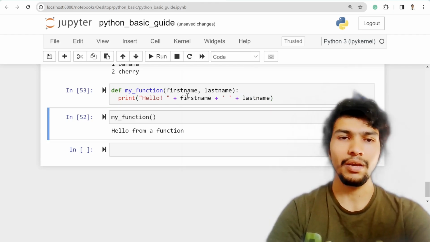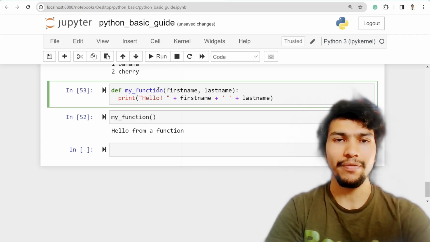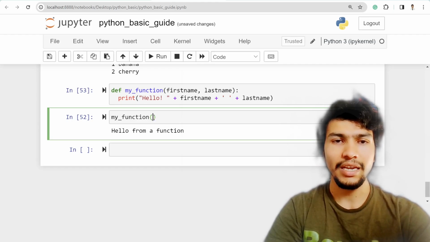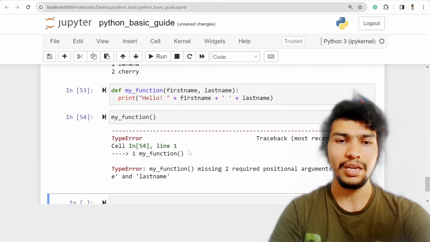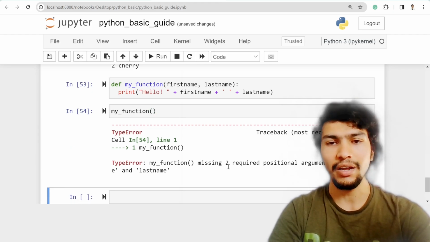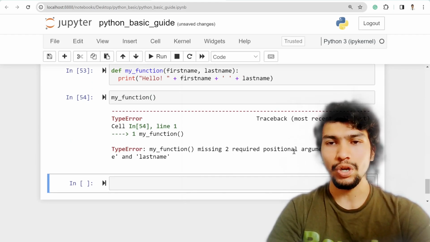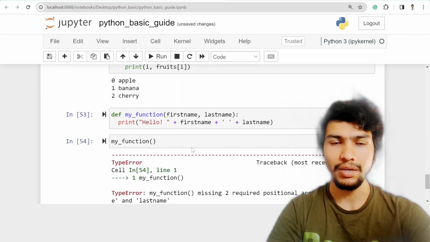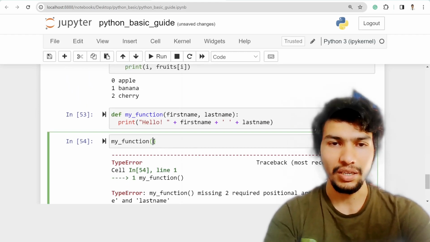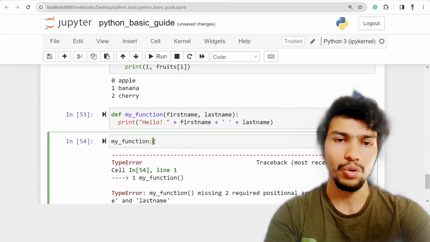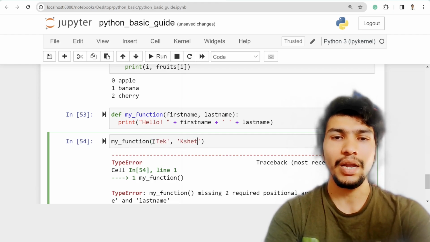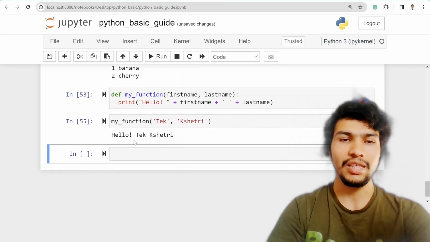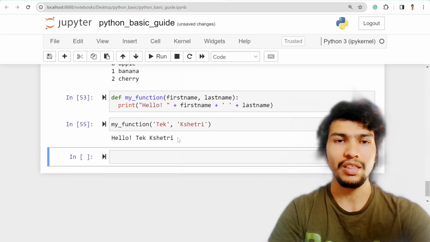Okay, if I assign my function first name and last name like this, then I now need to pass the arguments. If I don't pass anything, it will fail. It says my function is missing two required positional arguments, right? So now I need to define two positional arguments. For example, I can write Take, and then my last name is Chetri, then it says hello Take Chetri. So that's how it works.